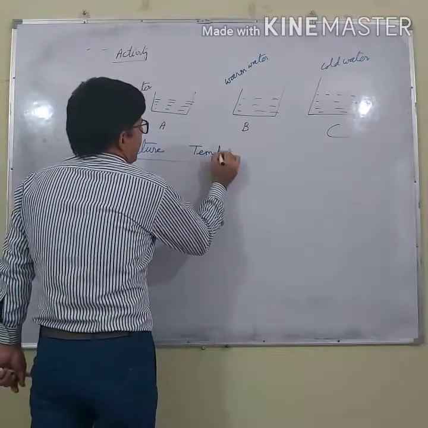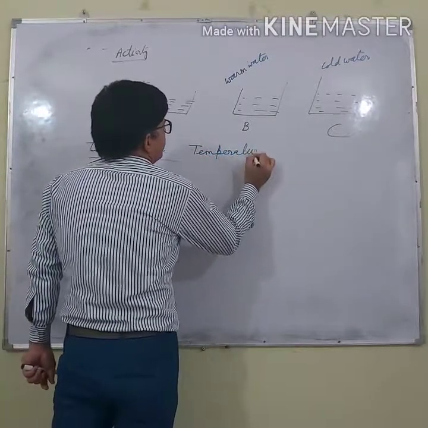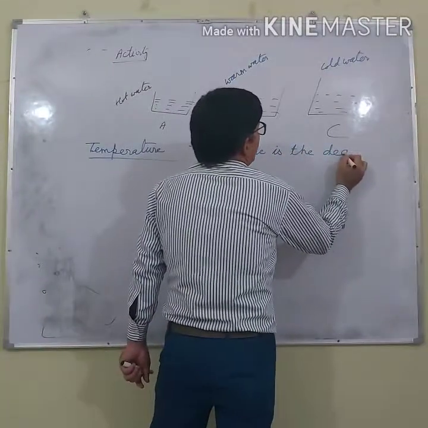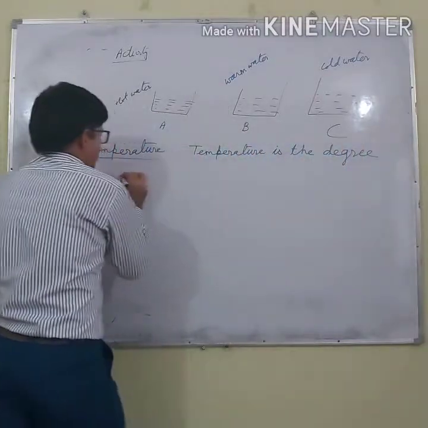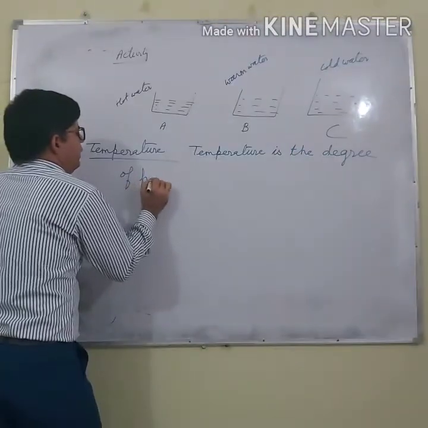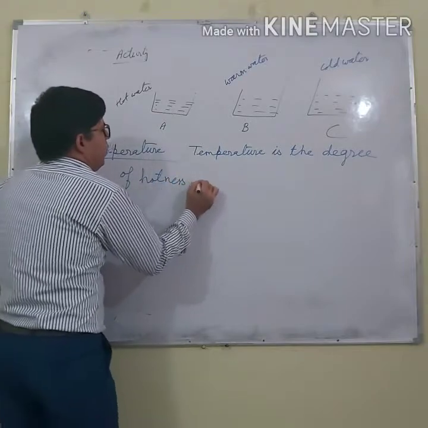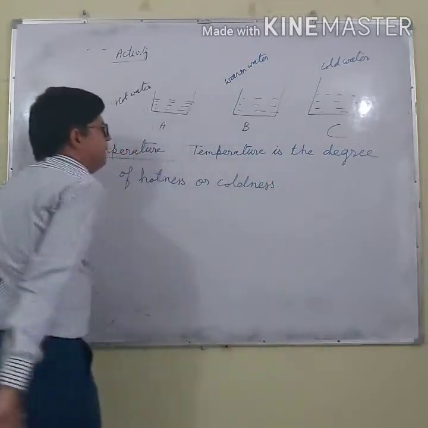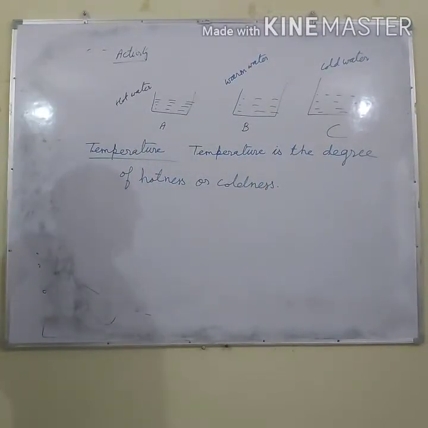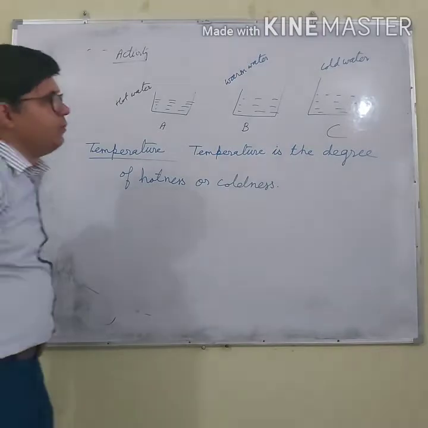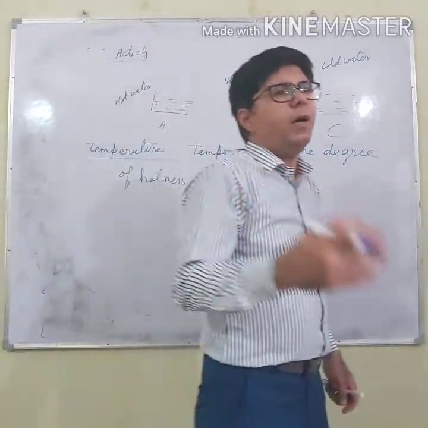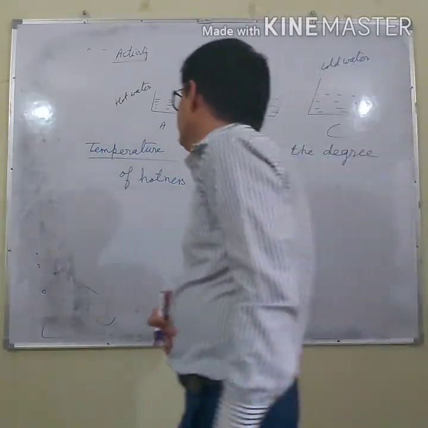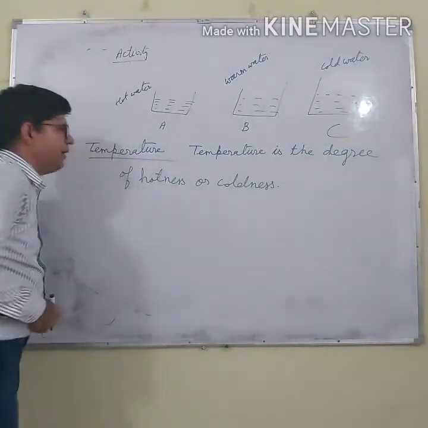Temperature is the degree of hotness or coldness. What does it mean? If a body is more hot, its temperature is more. If temperature is less, then it's cold. I will explain this to you right now.